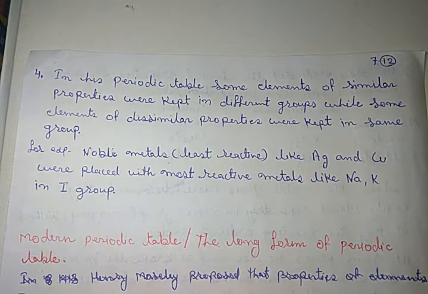So that means similar elements were placed separately, but dissimilar elements were placed together. That was one more drawback, or demerit, of Mendeleev's periodic classification.